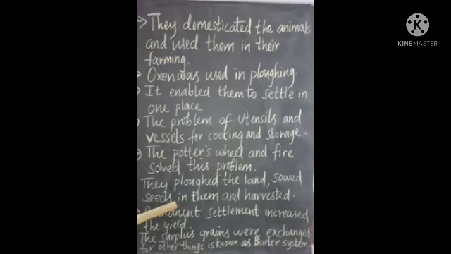So they started settling near the riverside. Permanent settlement increased the yield. They thought that if we settle along the banks of the river, we will get more yield. So he decided to reside close to the river, which is suitable for farming. So he decided to stay there permanently.